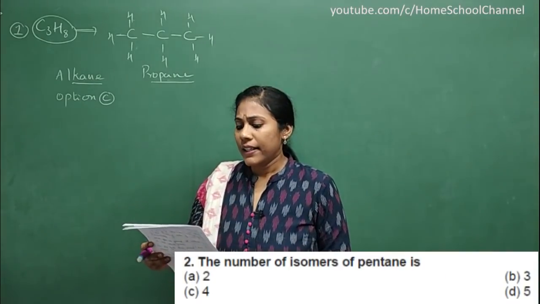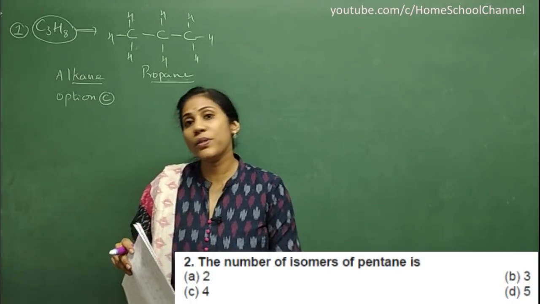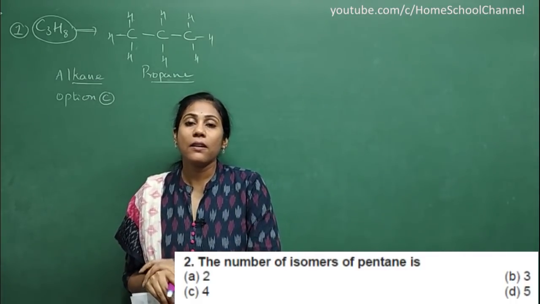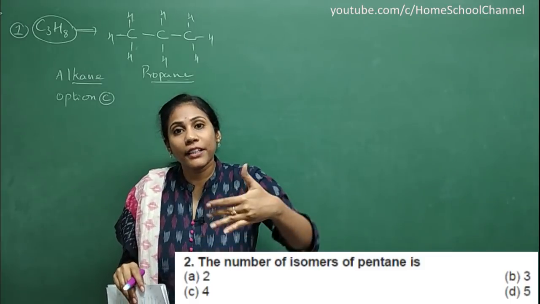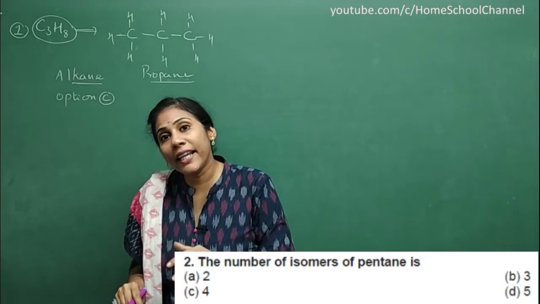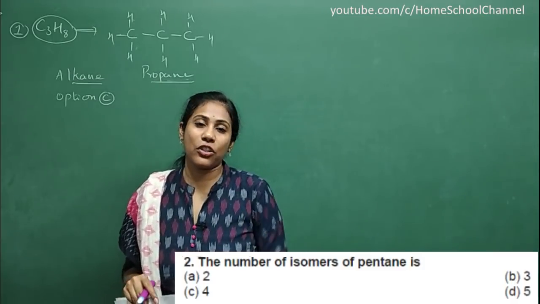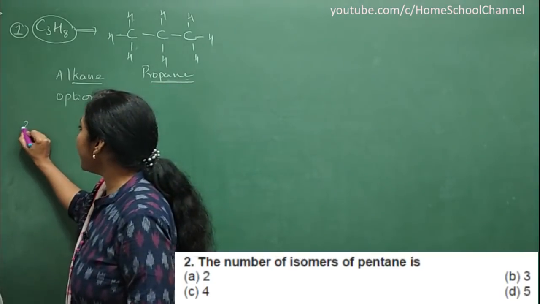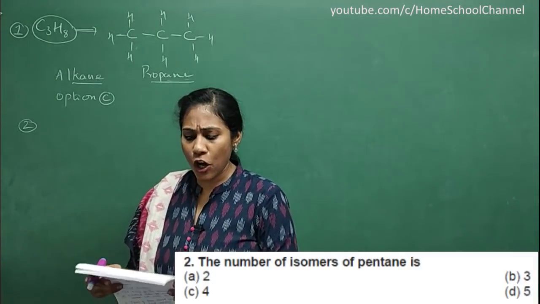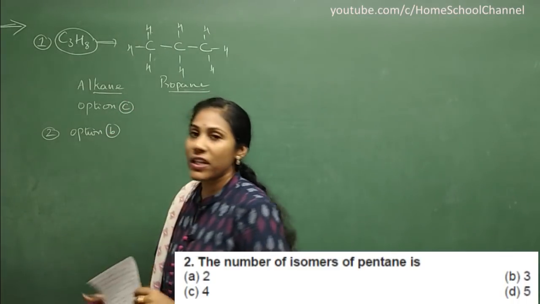Clear? Fine. Second one, the number of isomers of pentane is. You studied a concept called structural isomers. What do you mean by structural isomers? The molecular formula is the same, but you can write different structures for a single formula. Right? For butane, you studied 2 structural isomers. For pentane, you will have 3 structural isomers. So for the second question, the answer is option B.